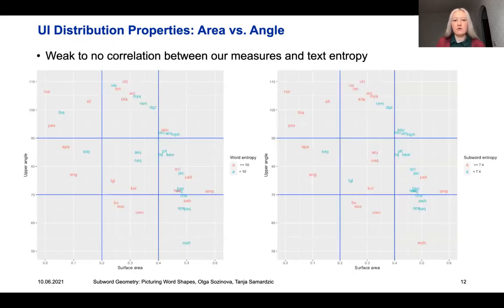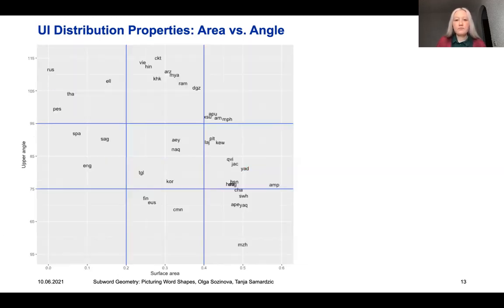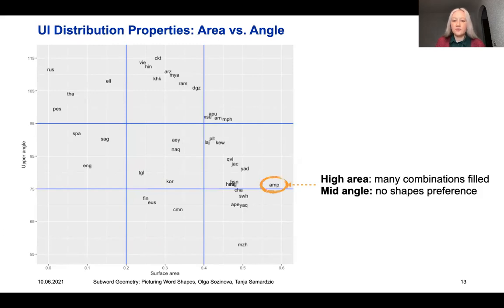And indeed, if we color languages by their entropy value, low or high, we can see that there is little to no correlation between our measures and text entropy, which means that our approach shows something different than what entropy does. Now, coming back to our two examples of Alanblak and Chukchi, we can locate them in their respective groups.